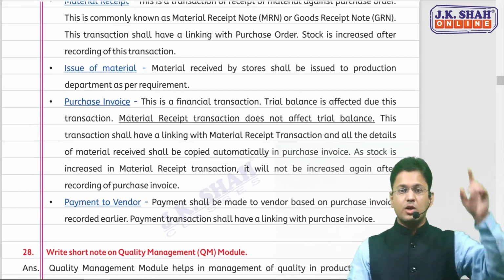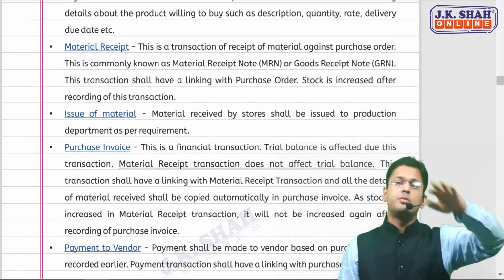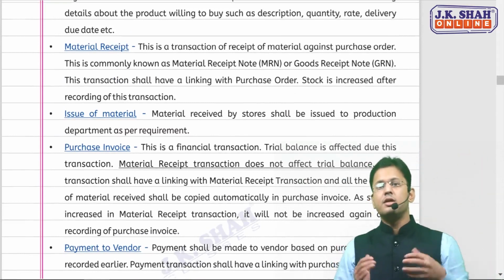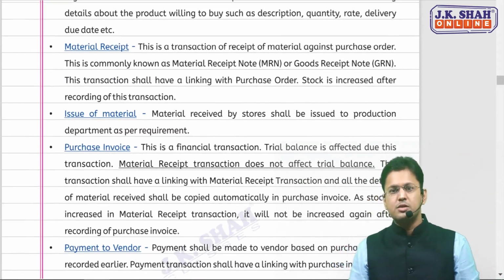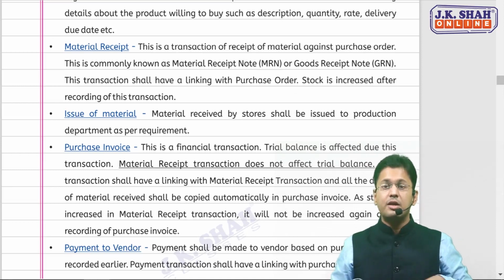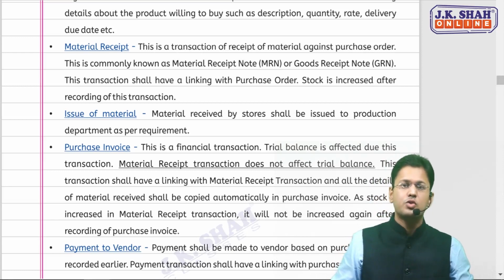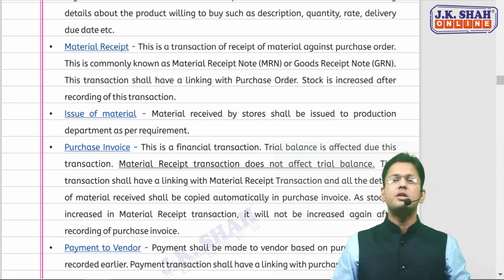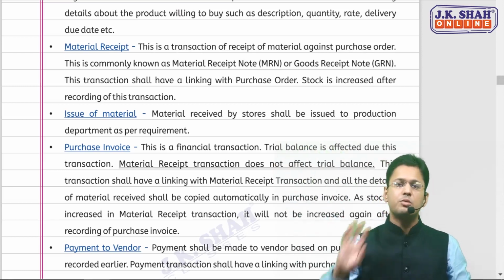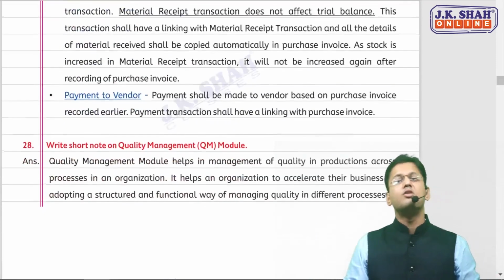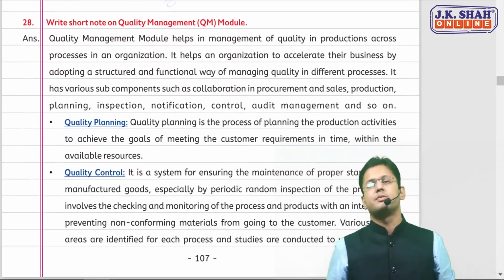Okay. So request comes from production department. Production department requests the purchase department for some raw material. The purchase department evaluates that request. If found feasible, acceptable, then it asks quotations from the vendor suppliers, evaluates those quotations, gives a purchase order, receives the material, issues the material once received to the production department, gets an invoice, and then makes the payment to the vendor. This is how the purchase process goes.